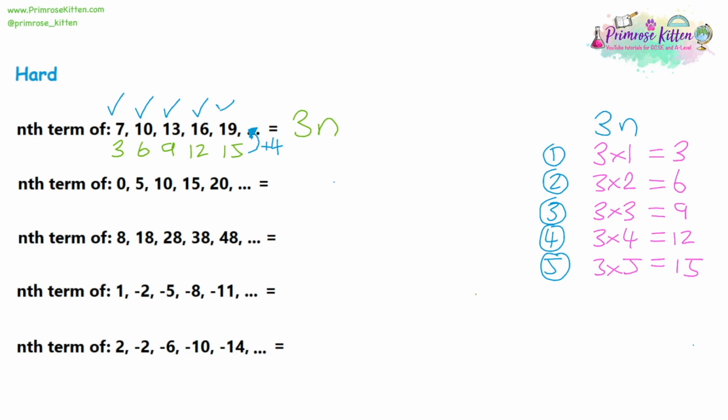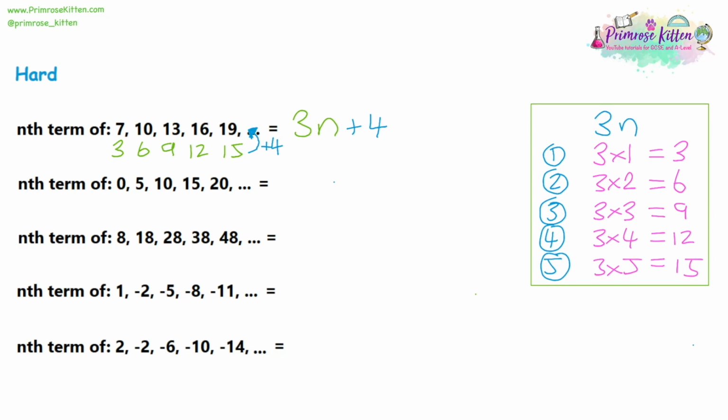So we're adding 4 to each part of the sequence. So we put plus 4 onto the end. The sequence 7, 10, 13, 16, 19 can be described by 3n plus 4. It's a 3 times table, but it's 4 bigger than the 3 times table at each point.